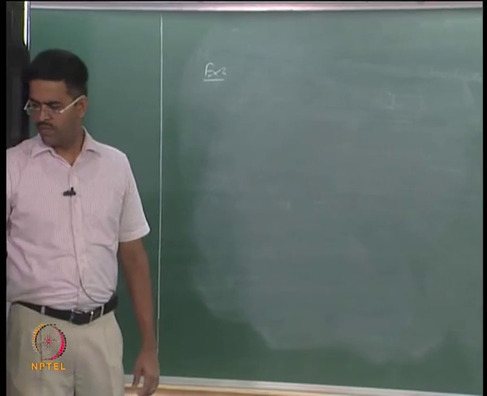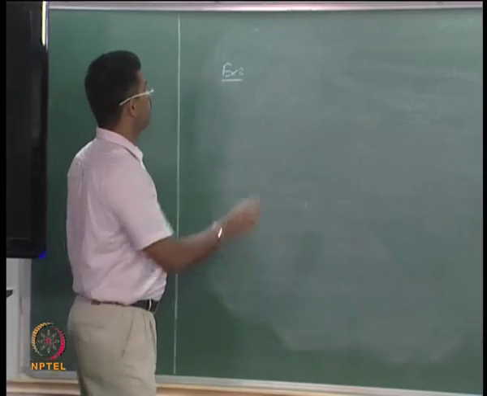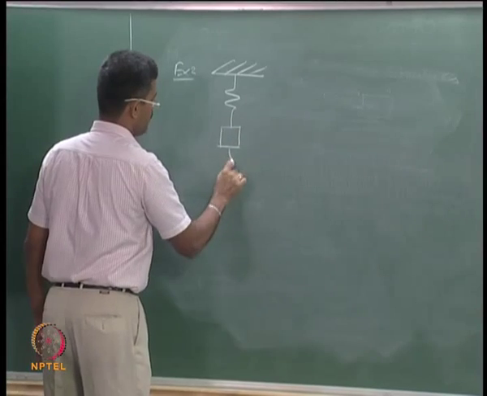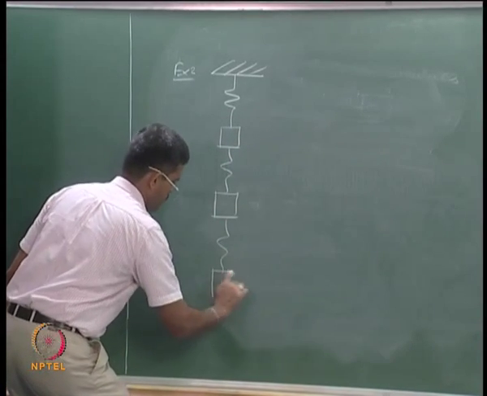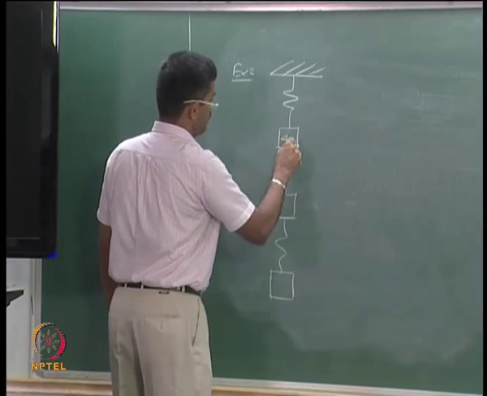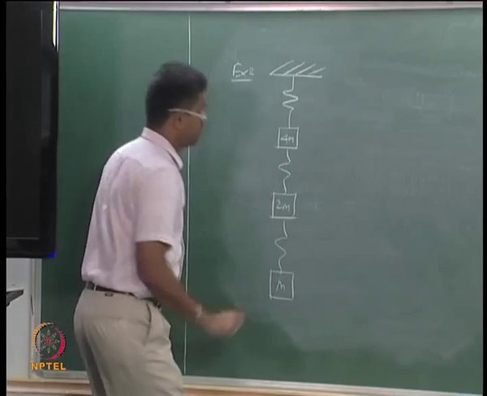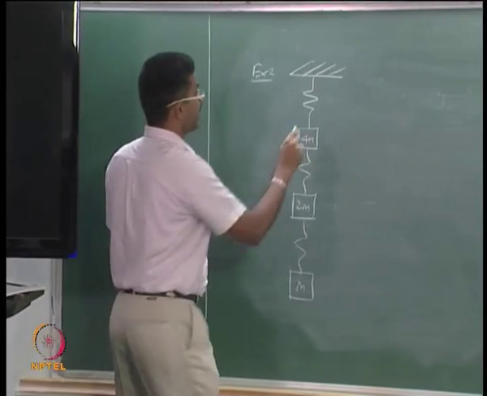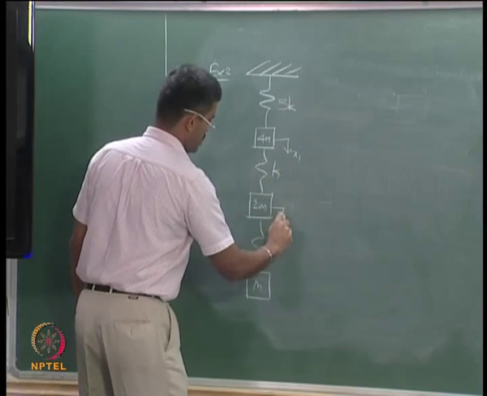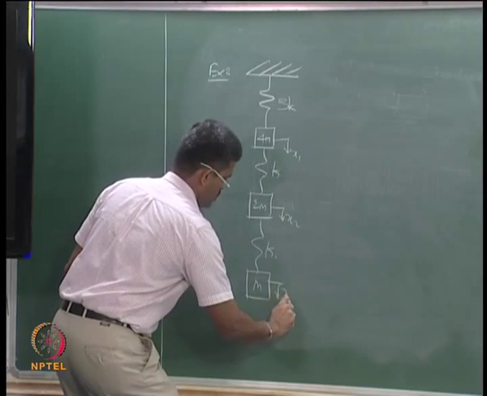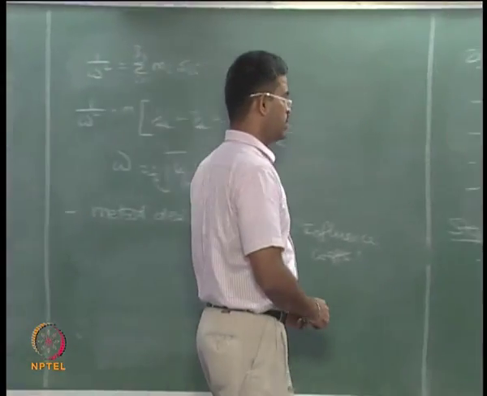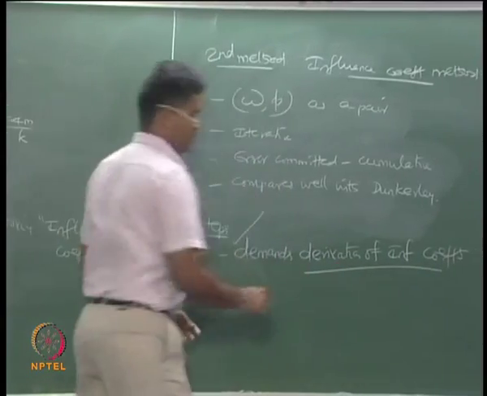So I have a problem which is again a 3 degree freedom system. 4m, 2m and m, 3k, k and k, x1, x2 and x3. So the first step what I want to do in this problem is derive my influence coefficients.